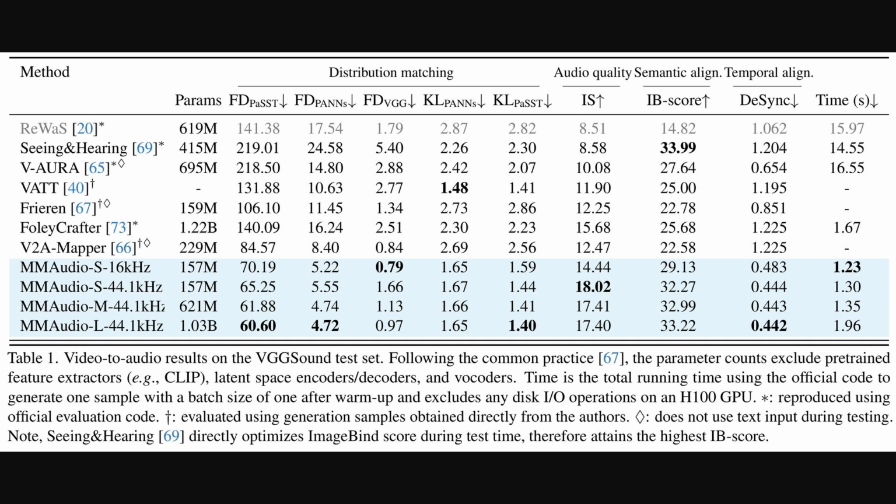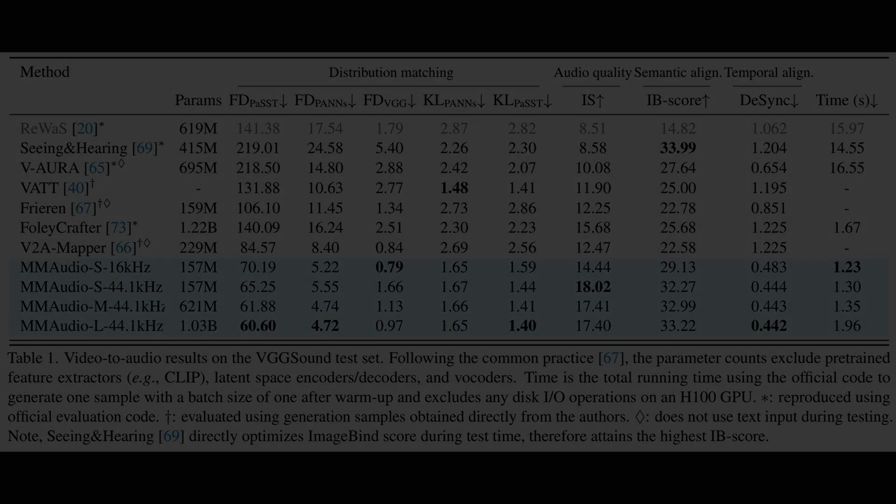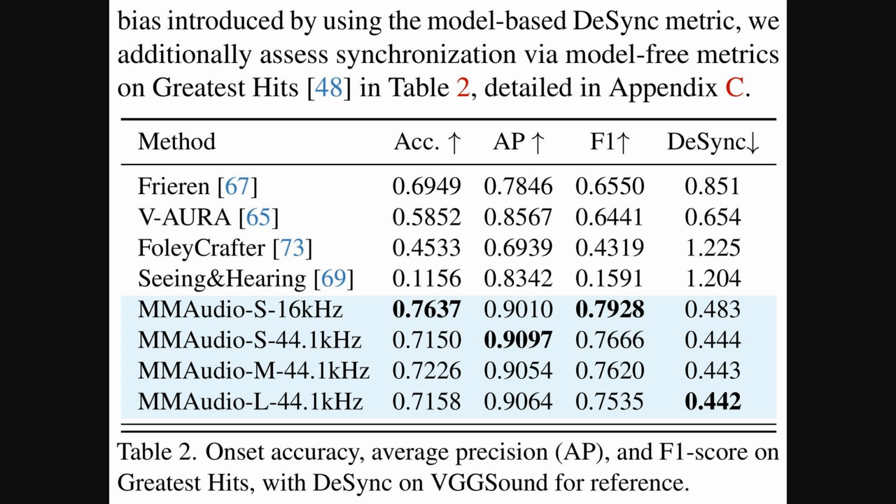You can see the MMAudio models, even the smaller S 16 kHz version, achieve state-of-the-art performance here. They show really strong results, especially in temporal alignment with a much lower desync score, and also better distribution matching and semantic scores compared to prior public models. Plus, it's quite efficient.